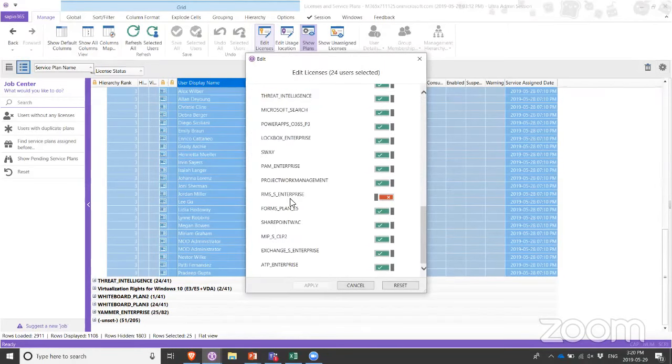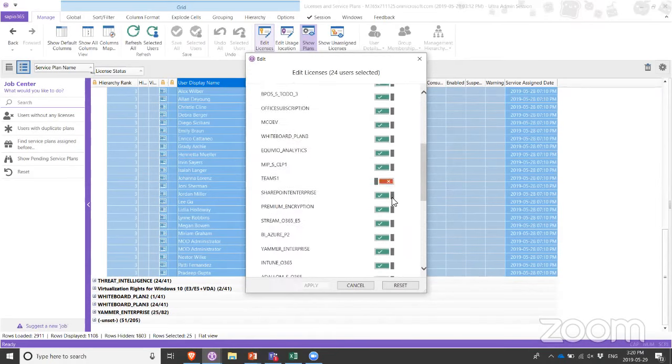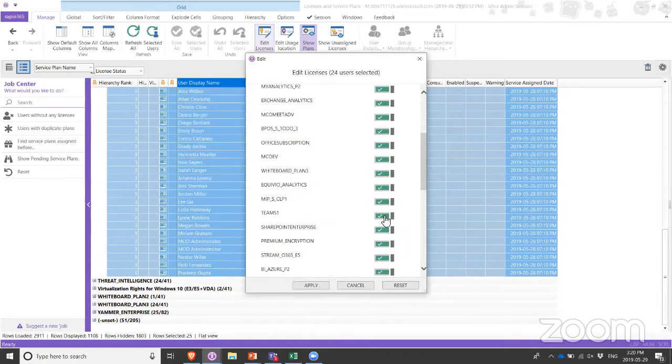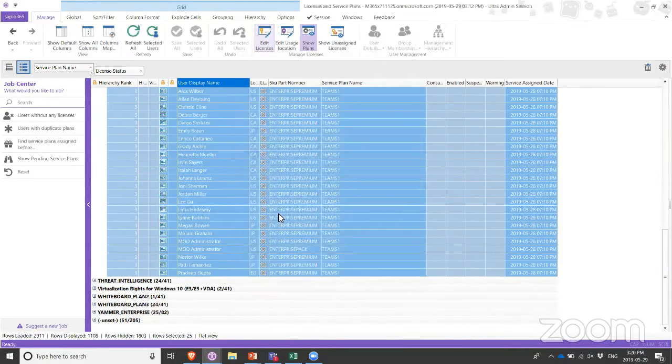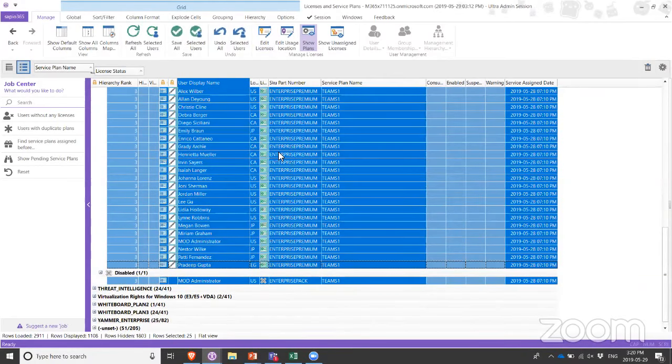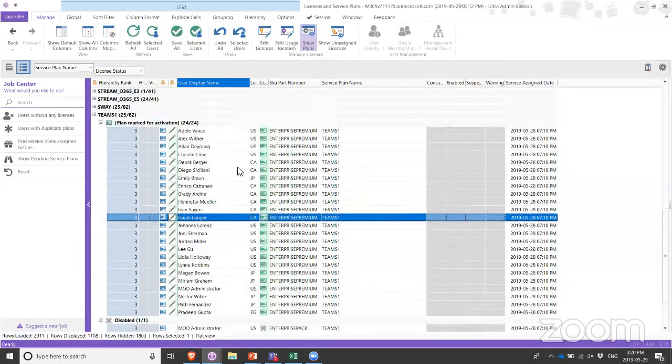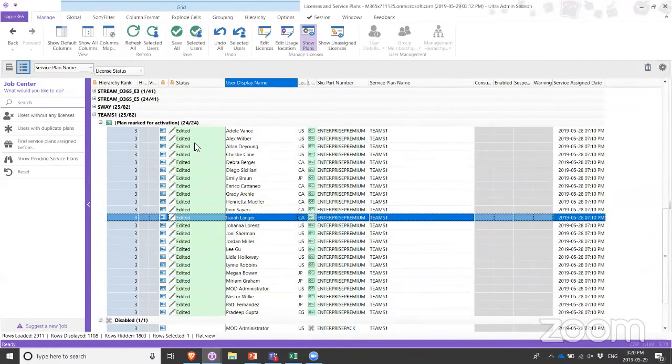So we're going to go into the Enterprise Premium pack and basically assign Teams and allow the use of Teams to everybody, hit apply. And this is where we can modify multiple users and basically do anything we ever need to do with licenses for multiple users, all without PowerShell.